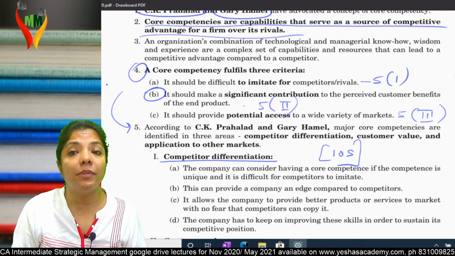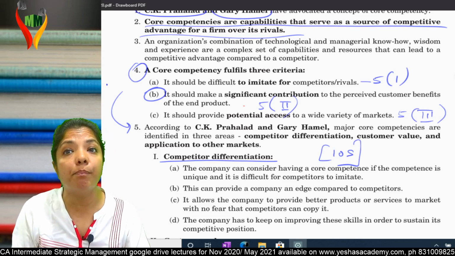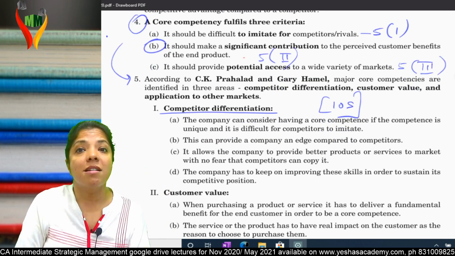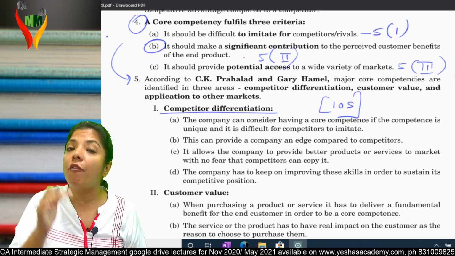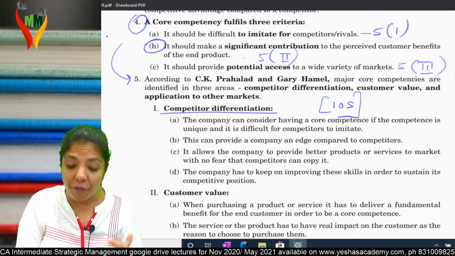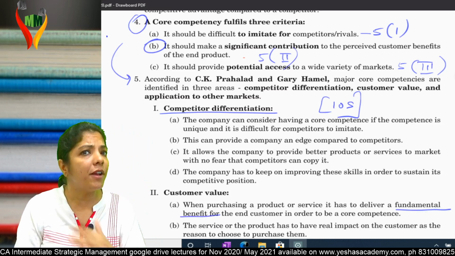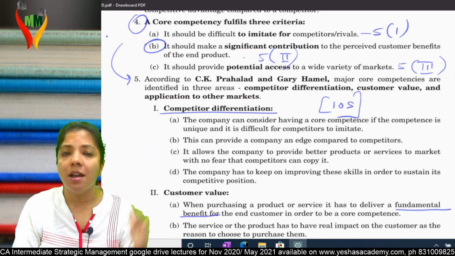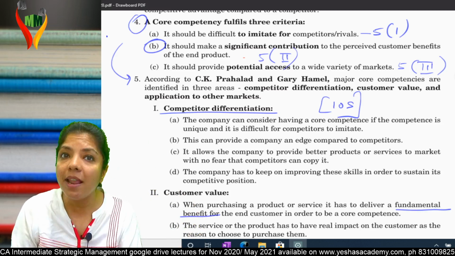Second point. It should make a significant contribution to the perceived customer benefits of the end product. See, something can be a core competency only when it is significantly important for the customers. That means your product should have value in the eyes of customers. That means they should prefer buying your product. It should be fundamentally important for the customer. Customer cannot live without your product.